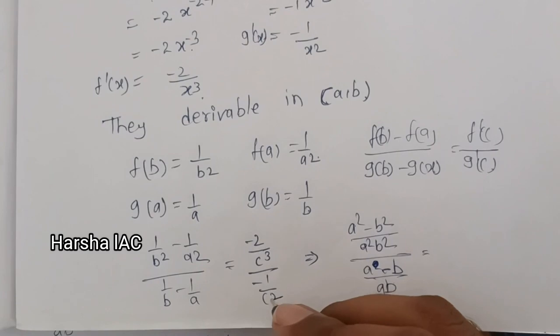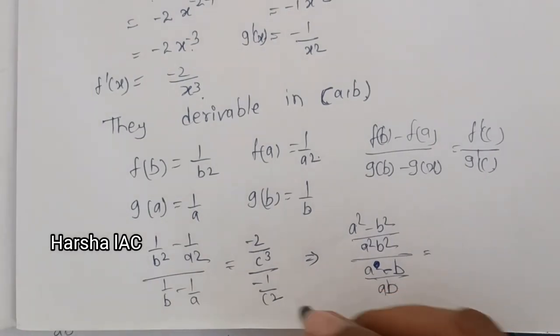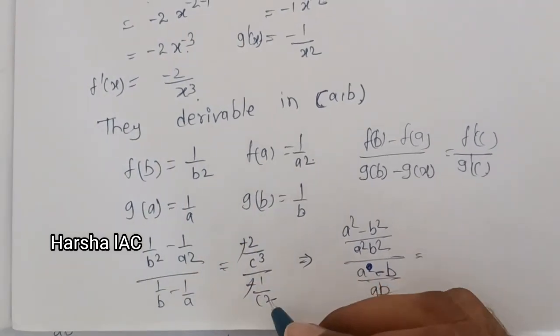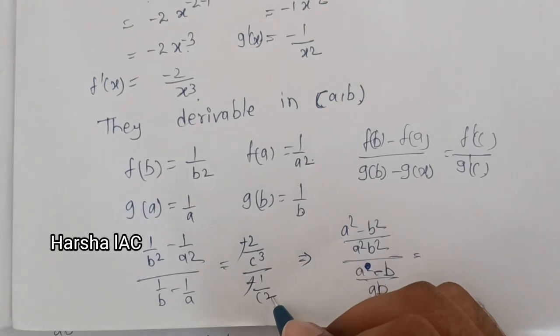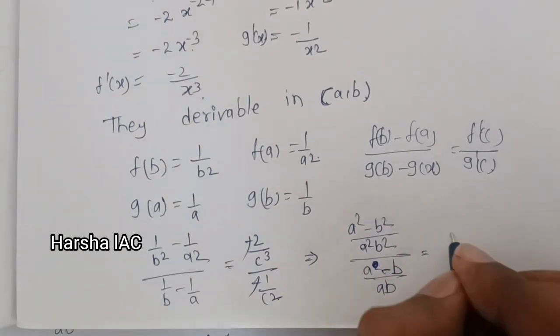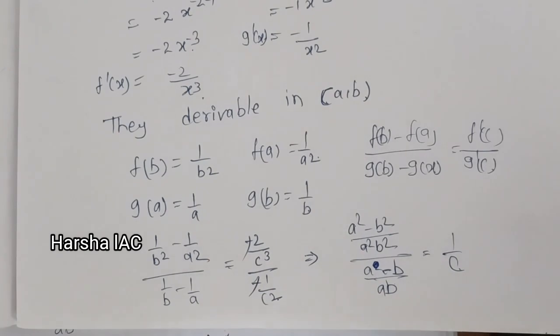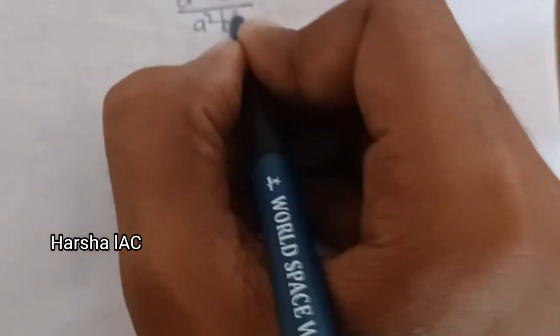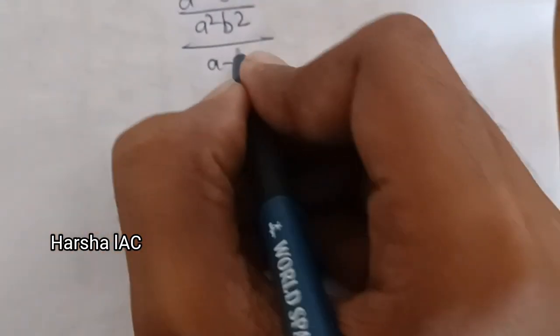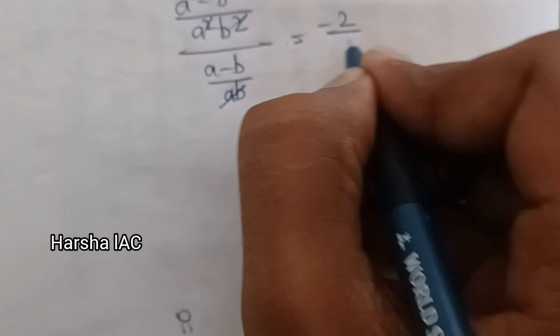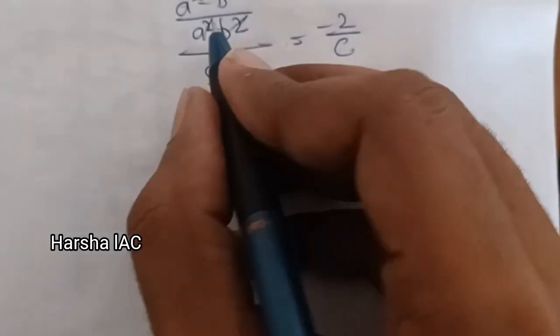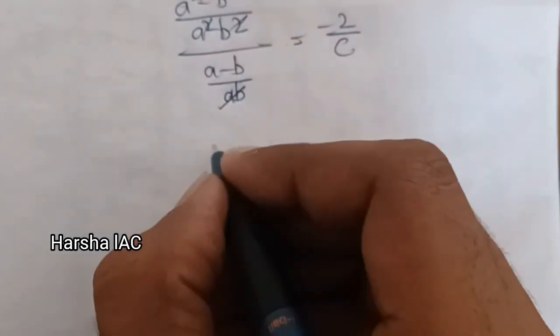Here, what are the terms that are going to be cancelled? Negative cancels, and it goes to the numerator, and there will be 1 by c on the RHS. Now continuing, the a square minus b square by a square b square over a minus b by ab. Here the powers get cancelled, then minus 2 by c remains.